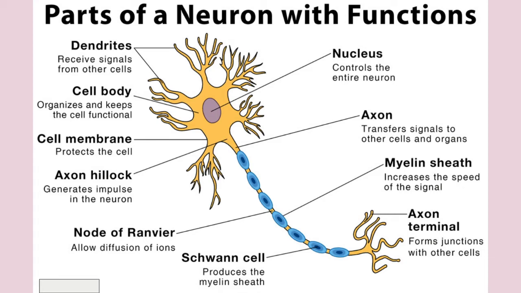Now the structure of the neurons. Neurons are considered different in shape, size and other features. The common parts of the neurons are, first of all, as you can see, this is the cell body. The cell body is also known as the perikaryon or the soma. The neuron primarily consists of the cell body and processes known as the neurites.